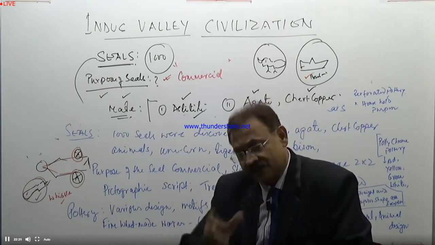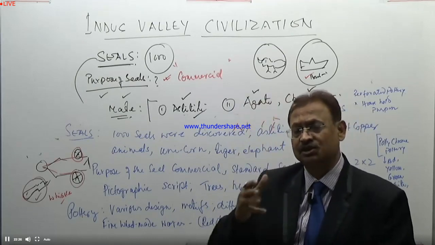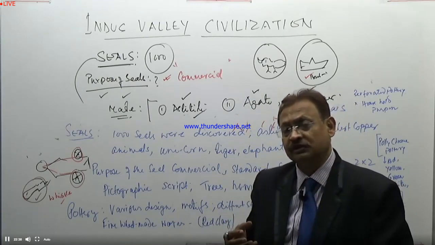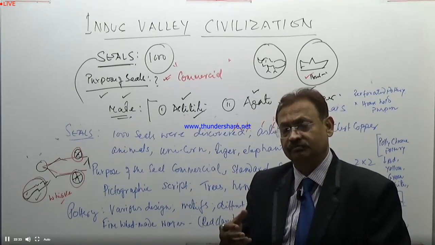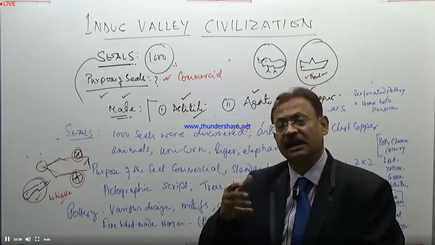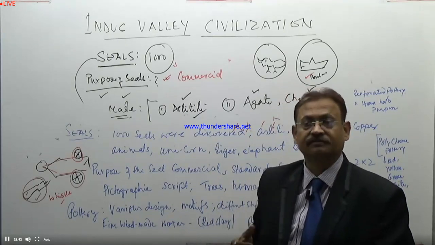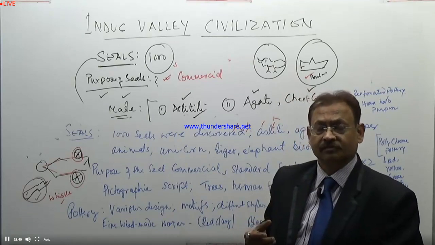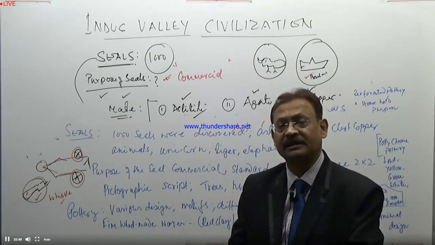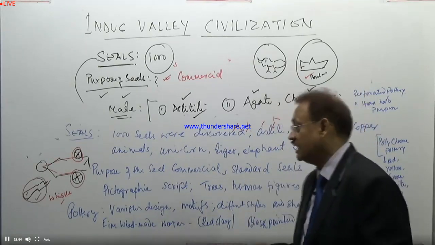This was in circulation, and it provides a very strong sense of very uniform mercantile activities, a very centralized, very organized administrative system, because the seals were uniform; identity must have had a uniform pattern.